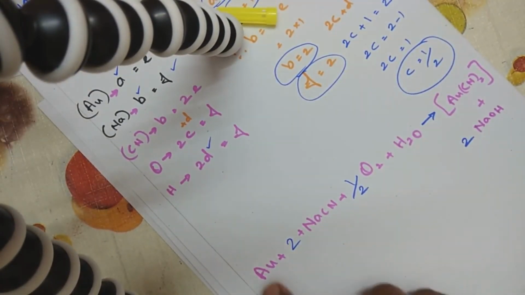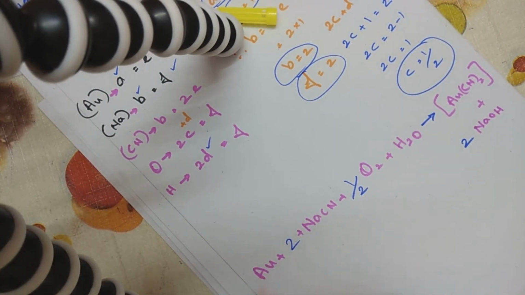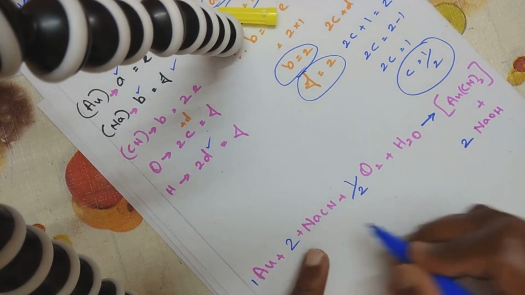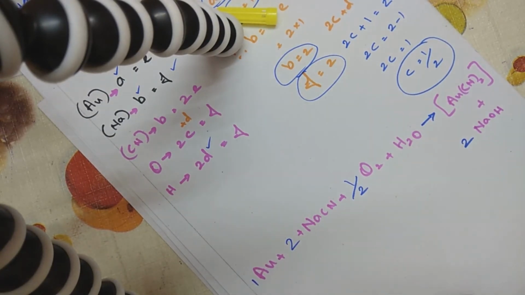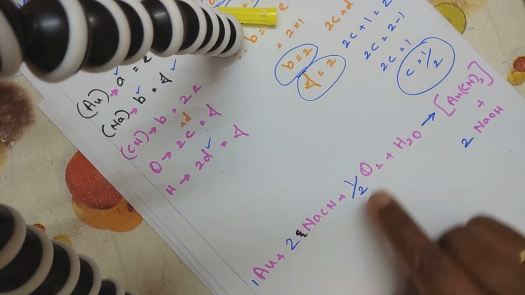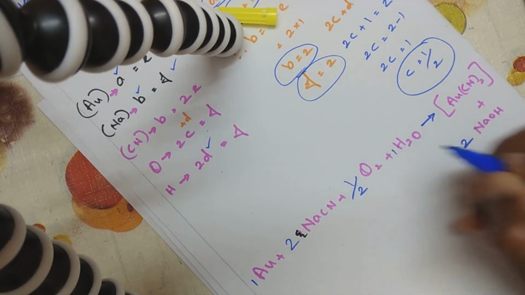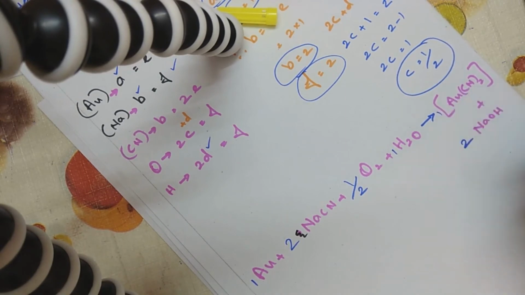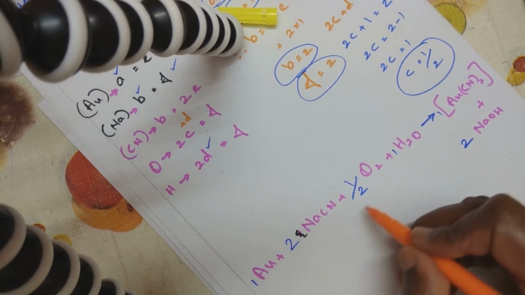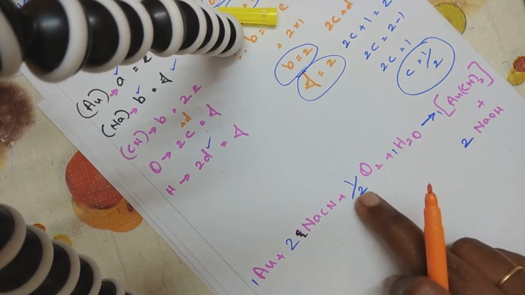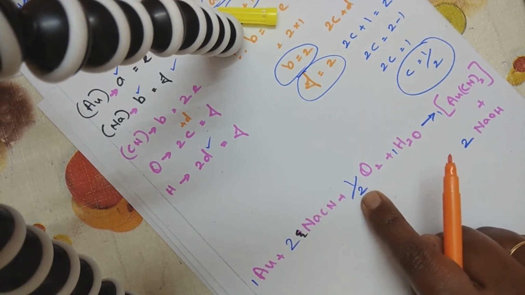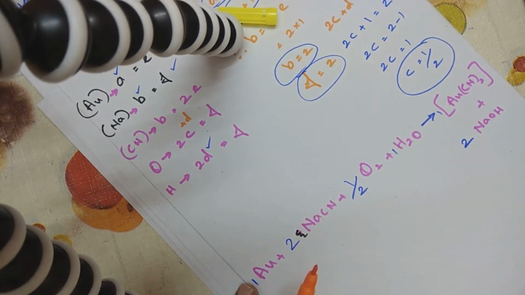So finally I have substituted the values. The value of A is 1. The value of B is, sorry, it's a mistake here. The value of B is 2 times NaCN, and the value of C is 1 by 2. The value of D again is 1, and the value of E again is 1, and the value of F is equal to 2 I have written. Now if you have a denominator, multiply the numerator with the denominator. So 1 into 2, what will be my answer? 2. So I will get 2 times Au.